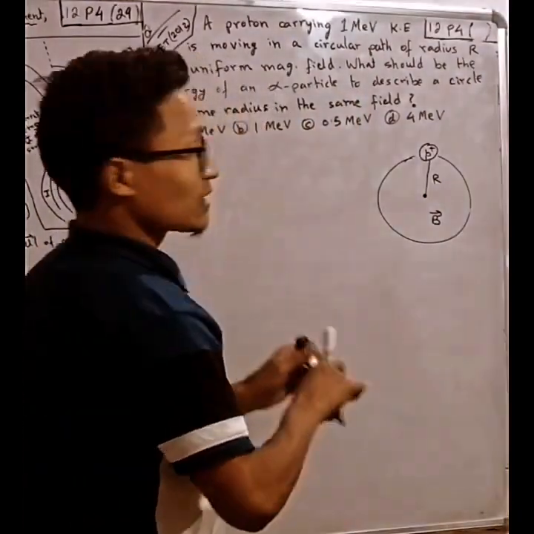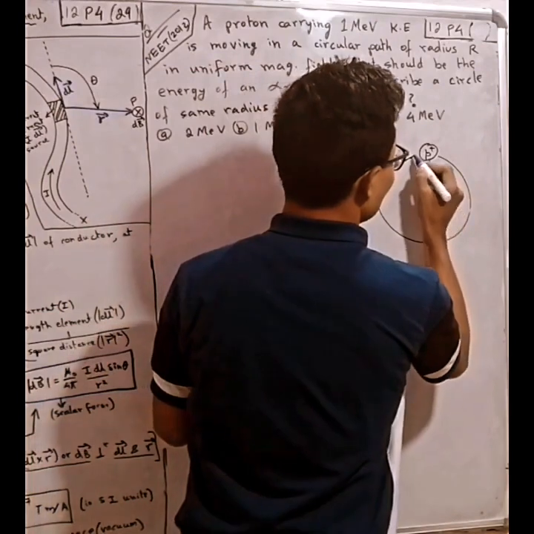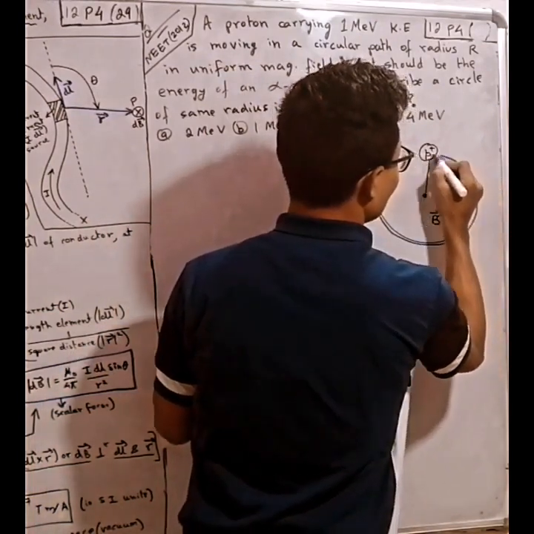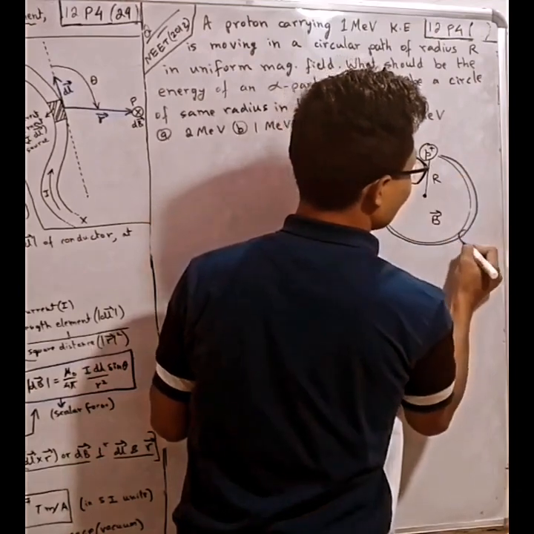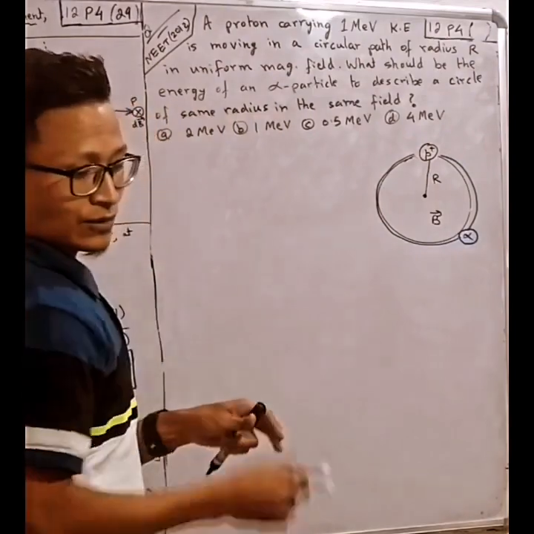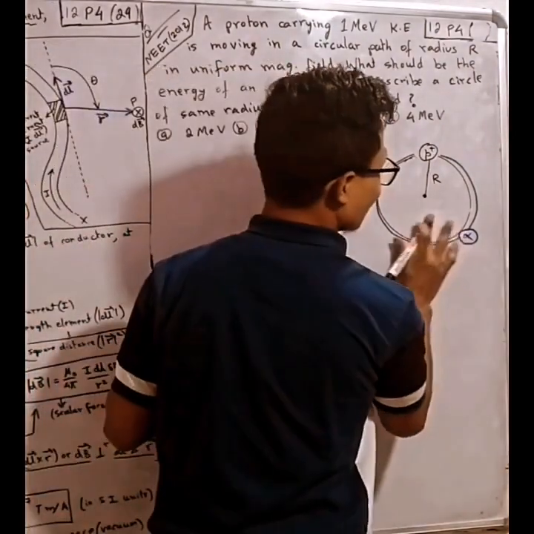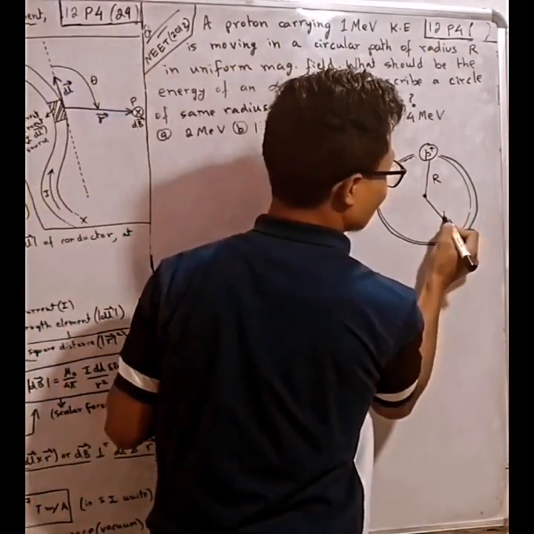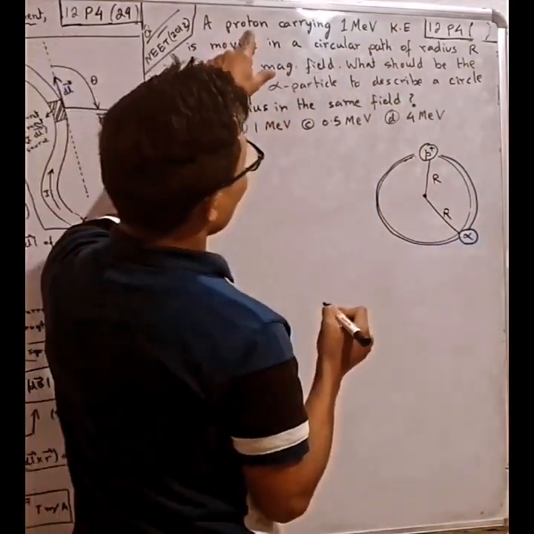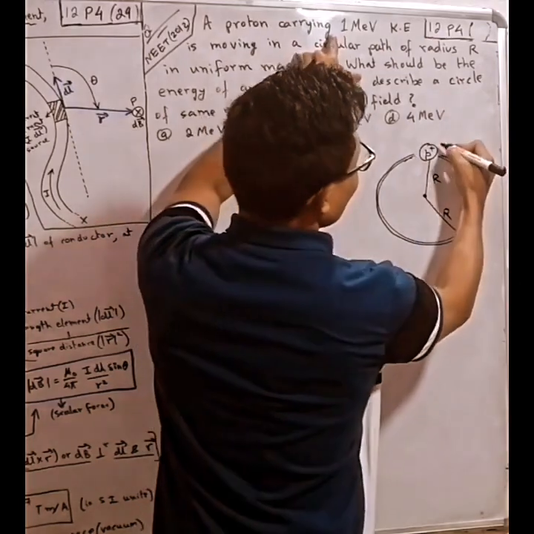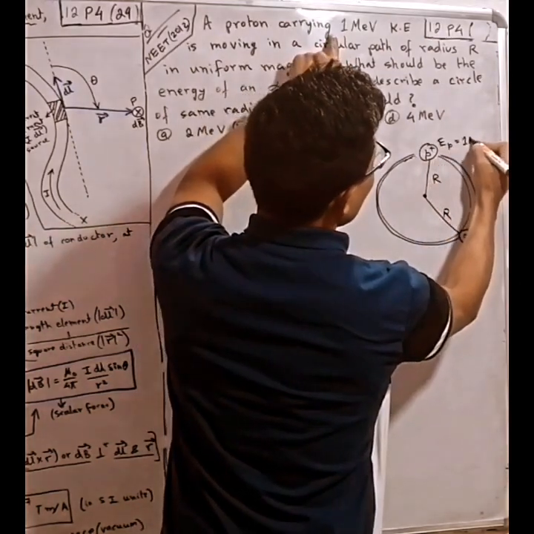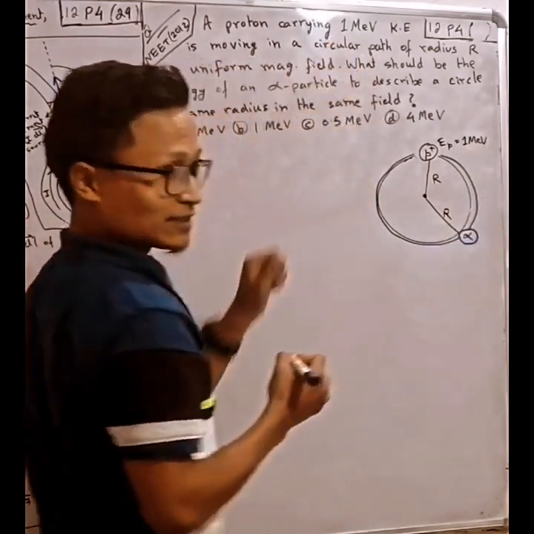Another particle of the same radius. This particle is an alpha particle, having the same radius R. So, a proton carrying an energy of E_p, suppose 1 mega electron volt kinetic energy.